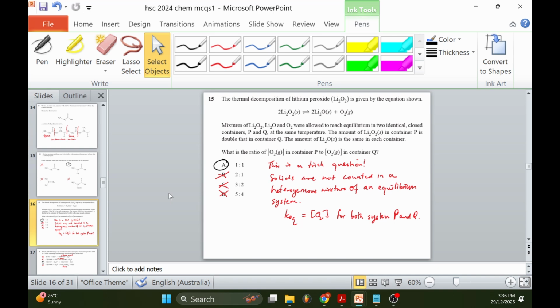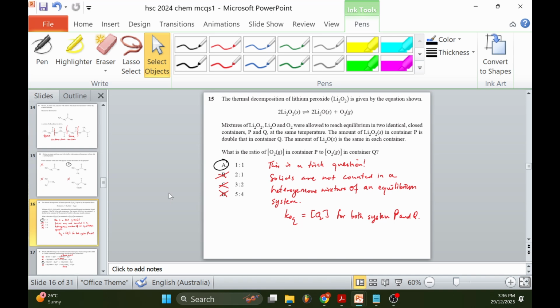15. The thermal decomposition of lithium peroxide is given by the equation shown. Mixtures of lithium peroxide, lithium oxide, and oxygen were allowed to reach equilibrium in two identical closed containers, P and Q, at the same temperature. The amount of lithium peroxide in container P is double that in container Q. The amount of lithium oxide is the same in each container. What is the ratio of oxygen gas in container P to oxygen gas in container Q?